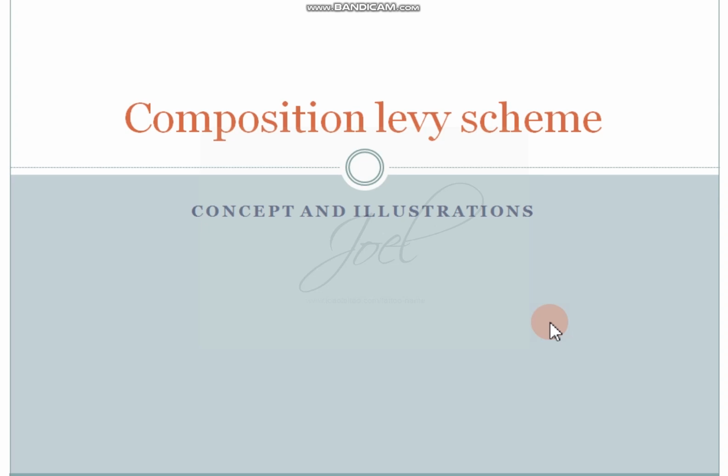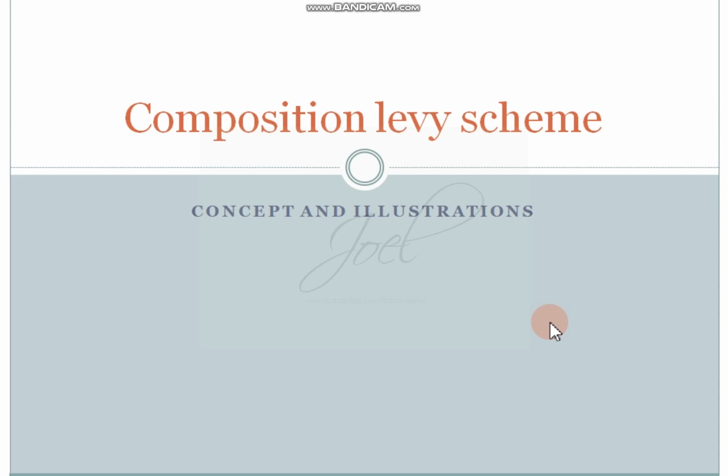Composition levy. This is a concept which should be known by all people who are studying GST. Composition levy scheme is a scheme especially designed for those persons who will register themselves under GST but have less turnover. So small businesses, it may be manufacturers or traders, those who have less turnover can register themselves under a scheme called composition levy scheme.